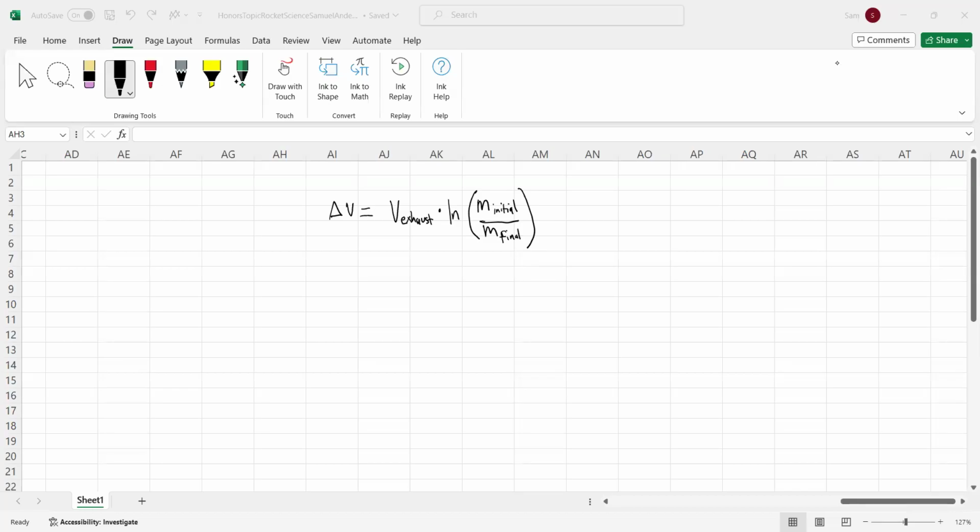Hello, this is Samuel Anderson going through Tsiolkovsky's equation as shown currently. Delta V, or change in rocket velocity, is equal to the velocity of the exhaust of the rocket times the natural logarithm of initial mass over final mass. I will be going through why that is using Newton's second law,